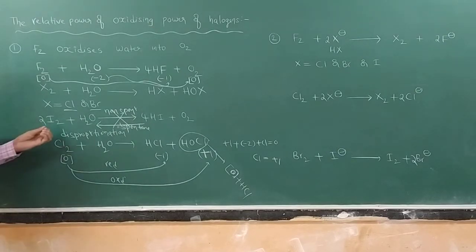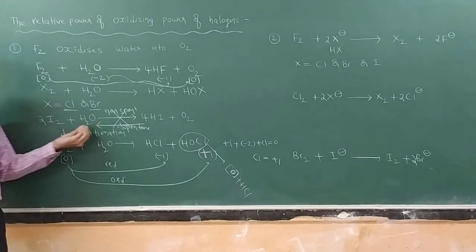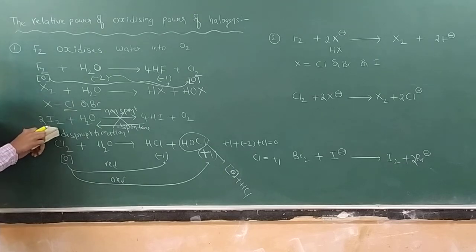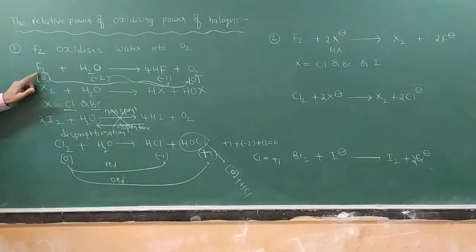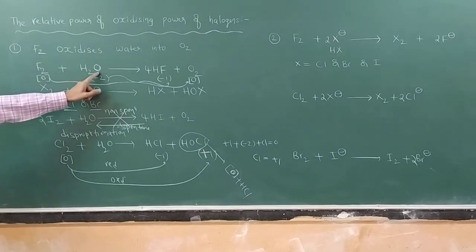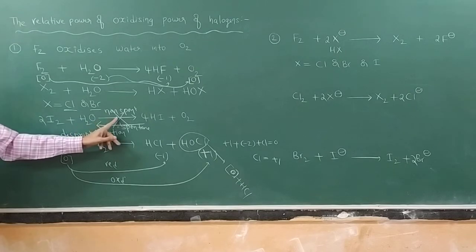So when you observe, iodine is much less electronegative when compared with oxygen. So a less electronegative element cannot oxidize a more electronegative one. It is impossible, a very difficult, non-spontaneous reaction. Spontaneously, the more electronegative element oxidizes the less electronegative one. In this case, the less electronegative cannot oxidize the more electronegative. So this reaction is not taking place.